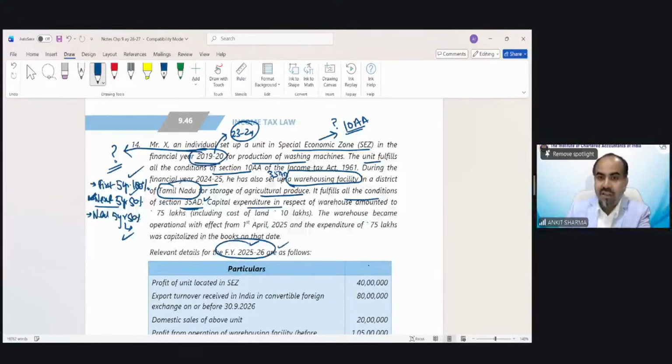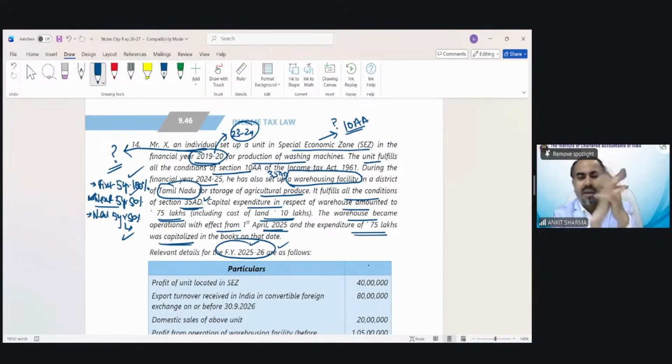Capital expenditure in respect of the warehouse amounts to 75 lakh, including the cost of land. So 35AD says that we cannot claim the benefit on land. So only 65 lakh would be eligible for the deduction under section 35AD or for depreciation, whatever the reason is. The warehouse became operational with effect from 1st April of our previous year, and the expenditure of 75 lakh was capitalized in the books on that date.